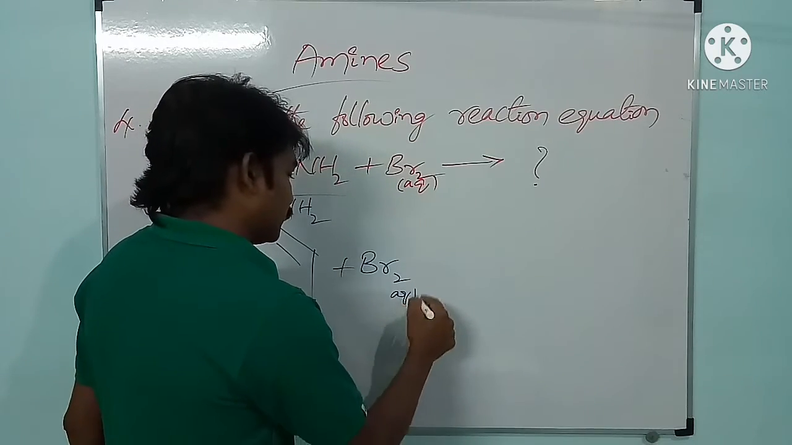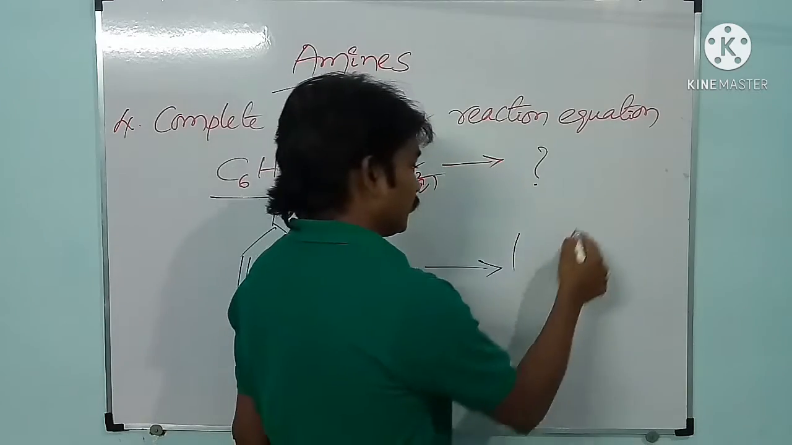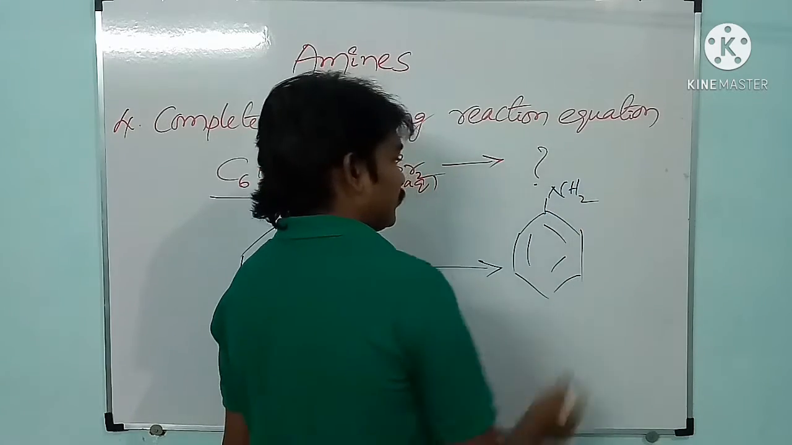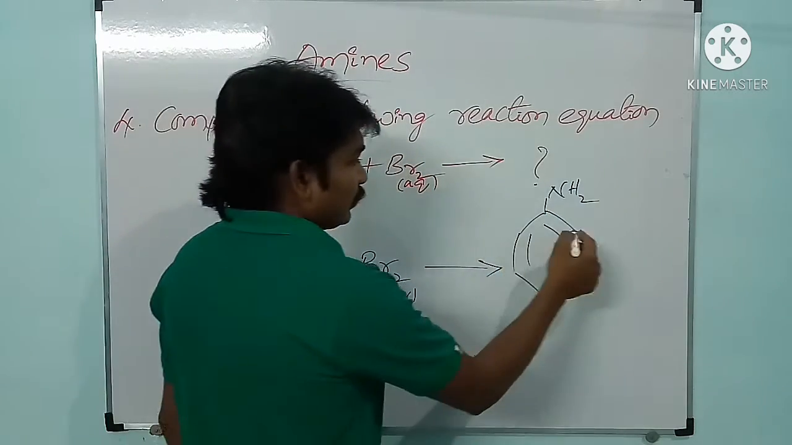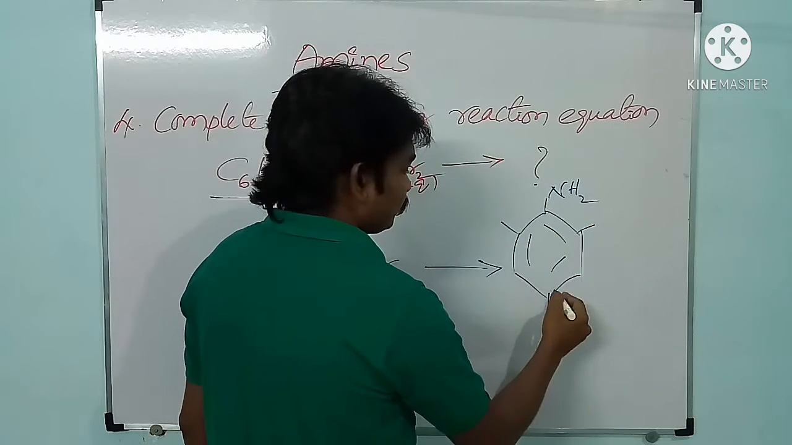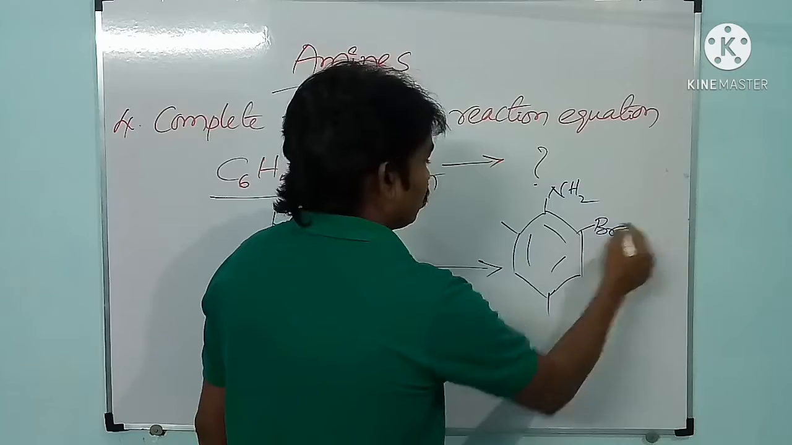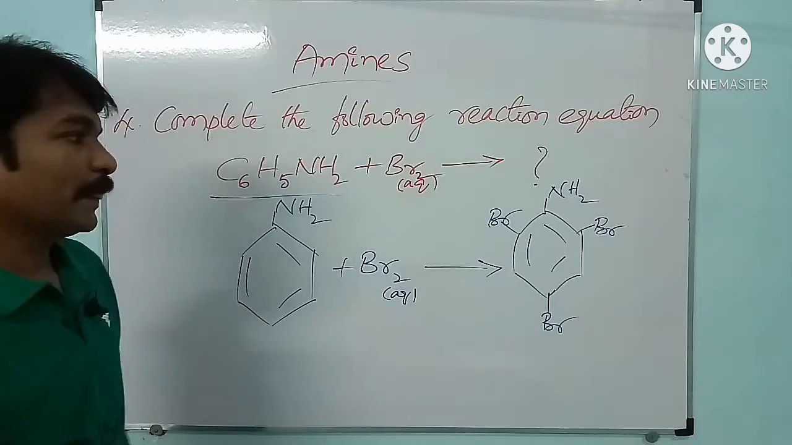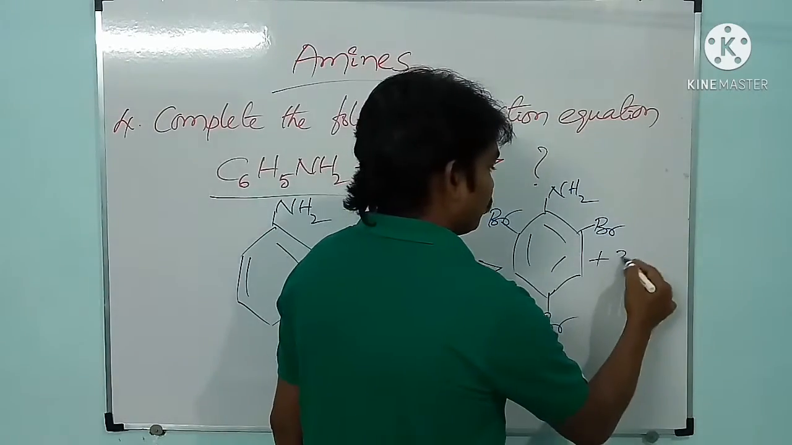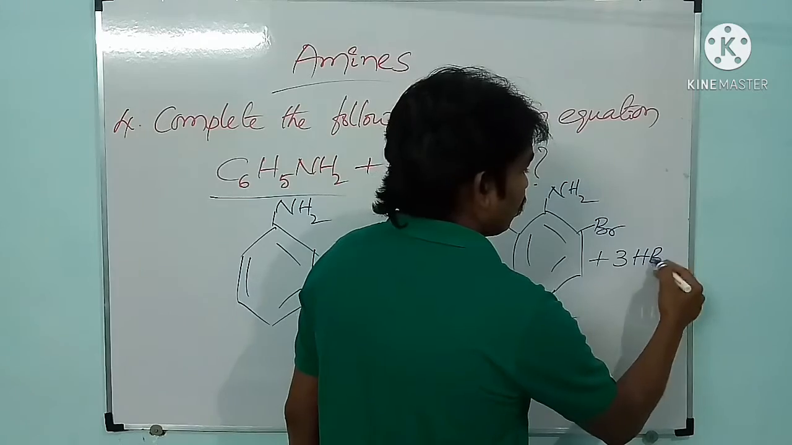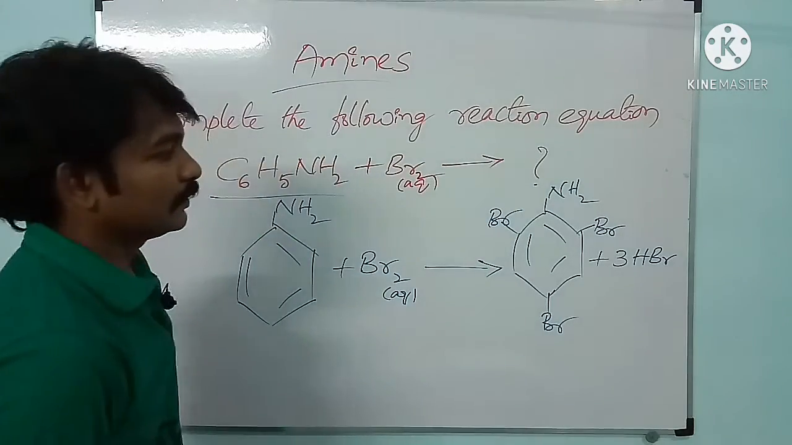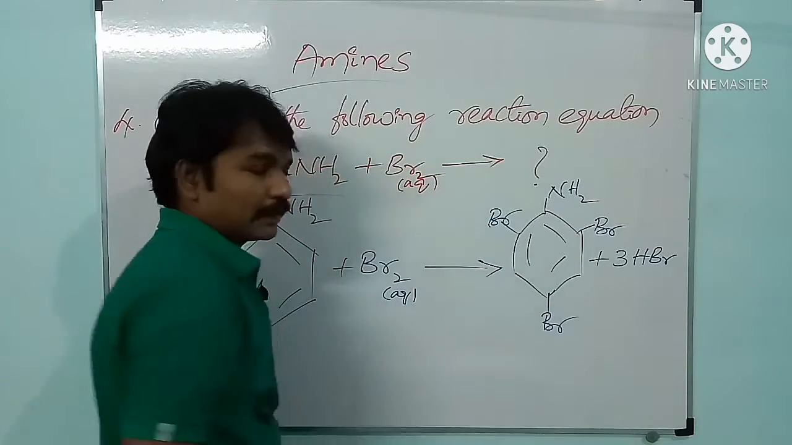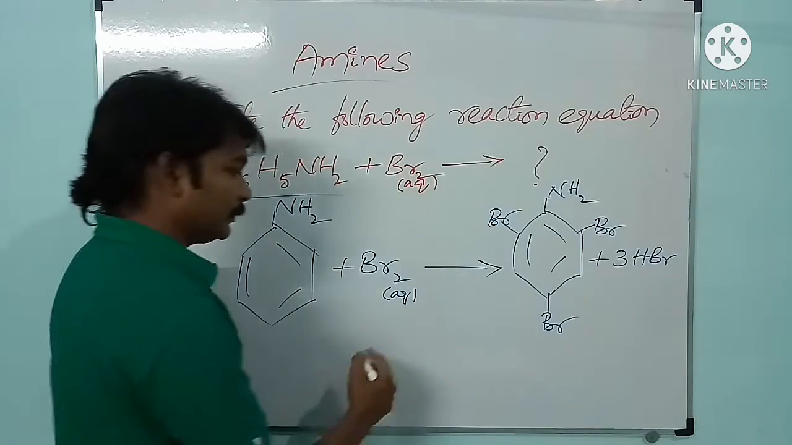See here, we will get NH2 is there, and three hydrogens will be replaced by 3 bromines, and 3 molecules of HBr will form. What is this? 2,4,6 tribromoaniline.